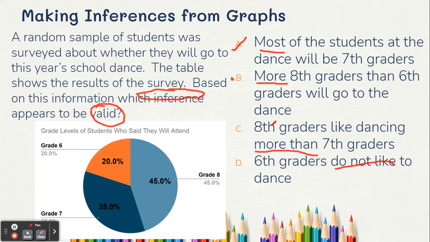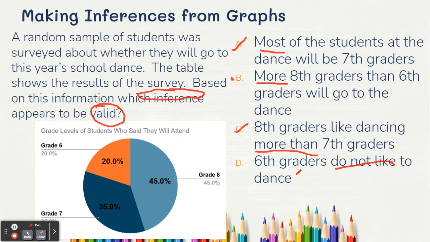So let's look. 8th graders like dancing more than 7th graders. The reason why this one could not be true is because you're making an assumption about whether these 8th graders like dancing or not. Just because there's more of them doesn't mean that they like dancing, okay? Because the graph is about people who said they would attend and not people who said they like dancing, we know it can't be that one.